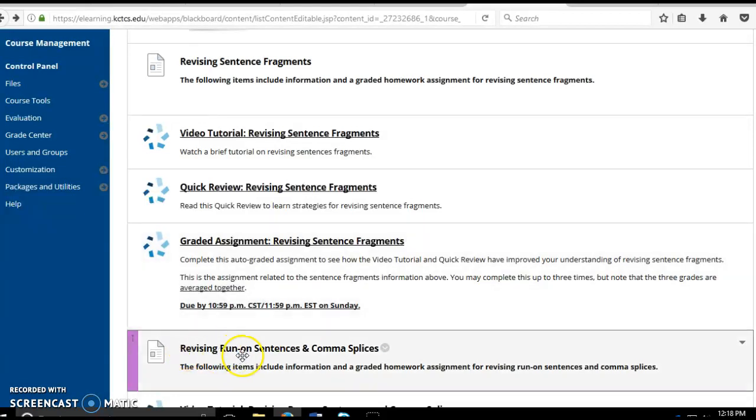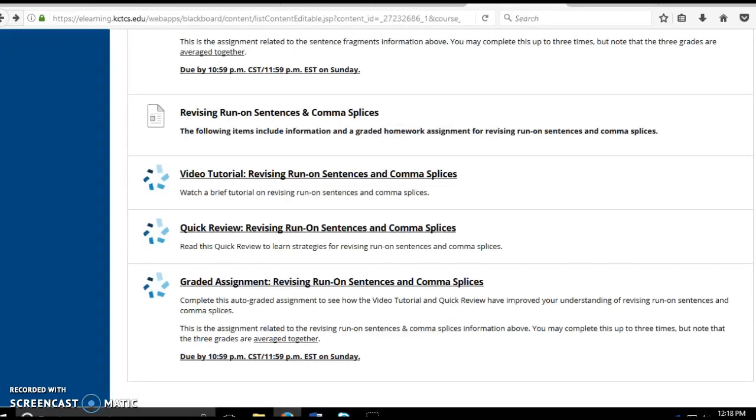Now the next one you'll notice down here, revising run-on sentences and comma splices. That's the next section. So basically there's 1-2 assignments related to grammar this week. We won't do others in the resources section or in other sections depending on where it's needed. There will be links for information if you want to review other things, but these are the 2 that are required. So you see, revising the run-ons, it's set up the same way. Here's a video tutorial, a quick review, and the actual assignment.